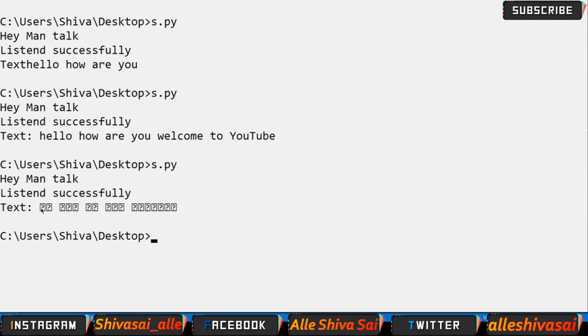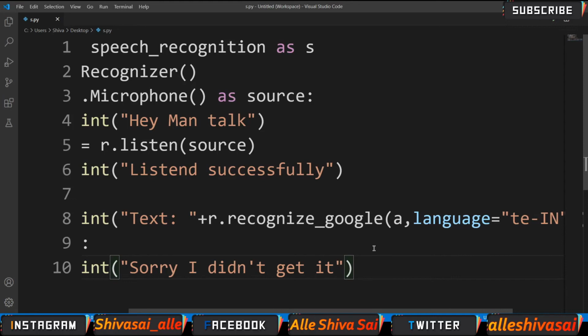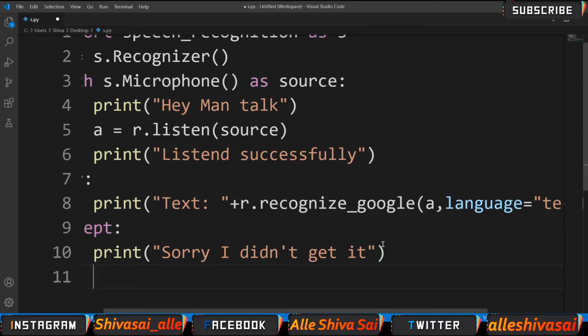Guys, you can see command line does not support the Telugu language. So I copied the text. Let's paste in the Visual Code. How are you? Ela unnaru?